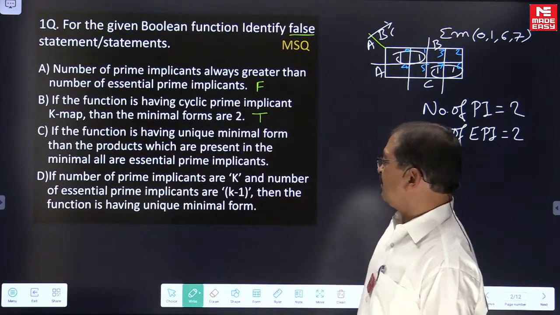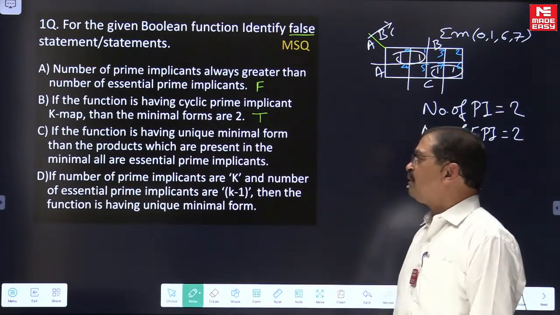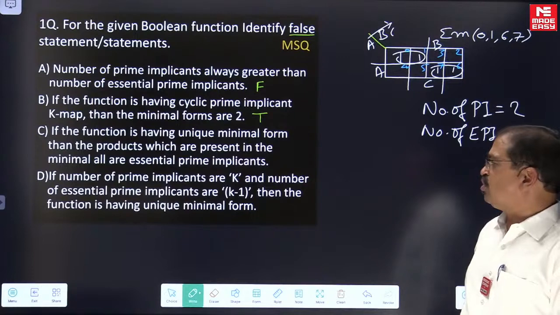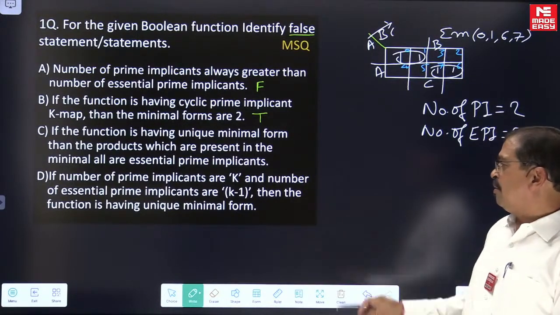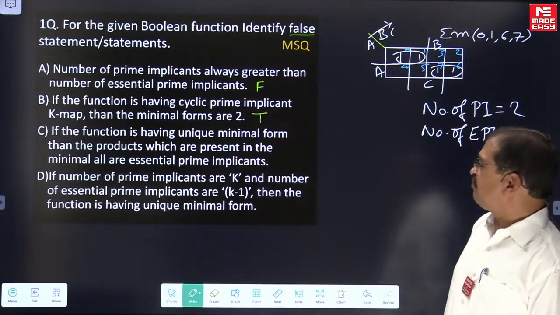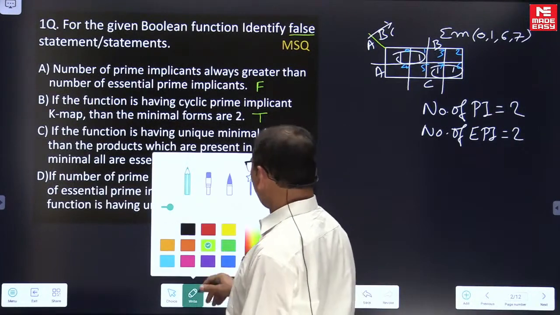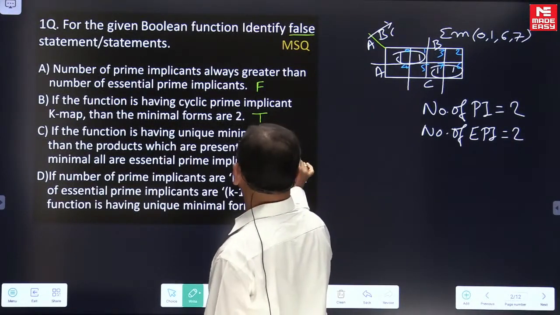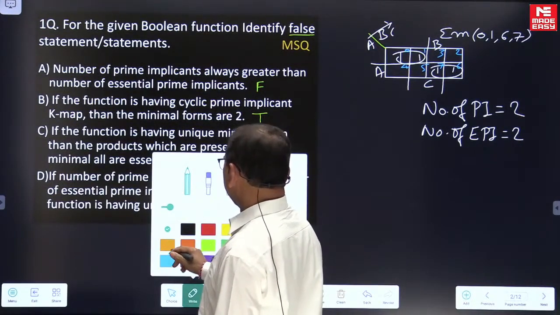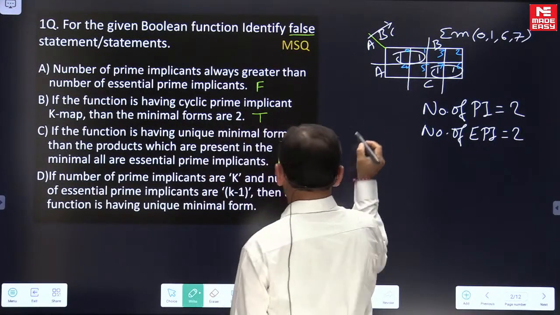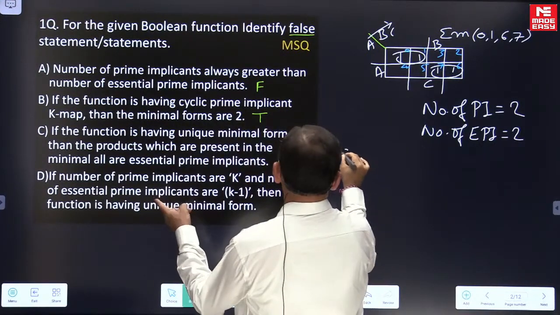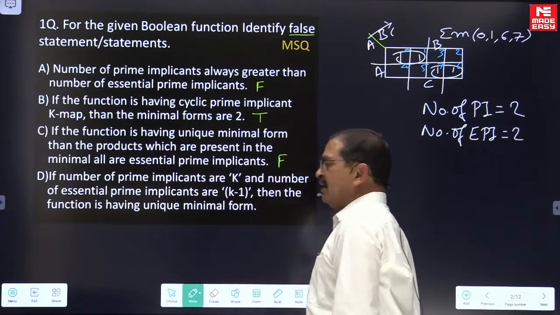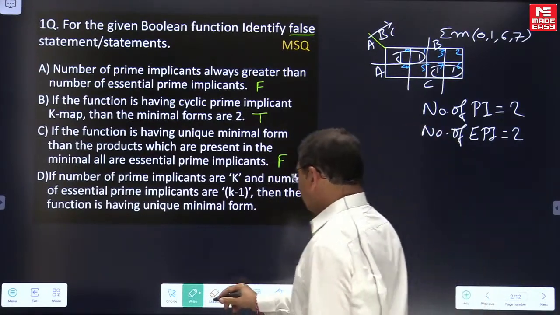And if the function has a unique minimal form, then the products present in the minimal expression are all essential prime implicants. Of course, this statement is definitely a false statement. You can see here, as far as option C is concerned, if you want to see an example, you can make an example.